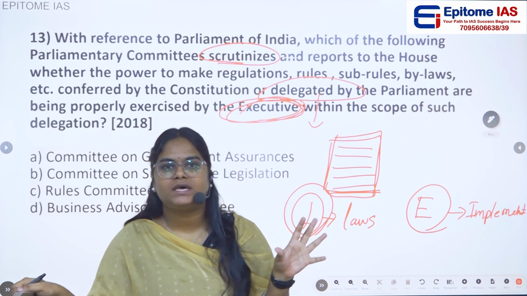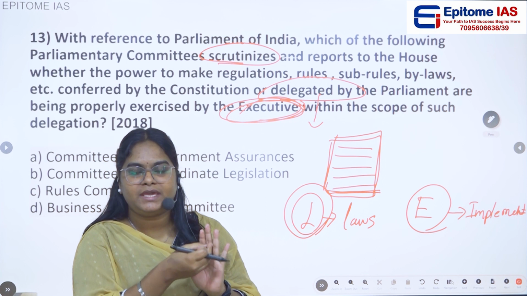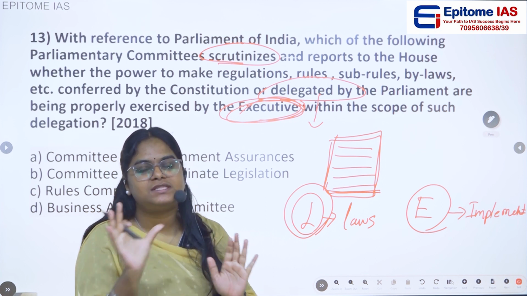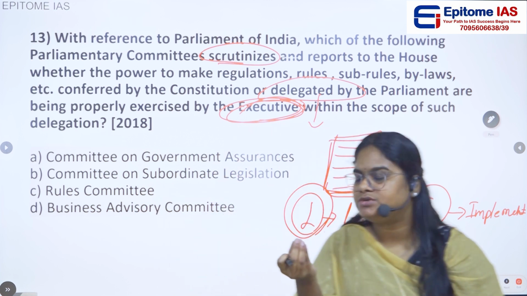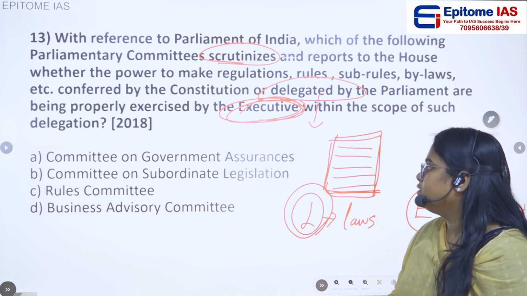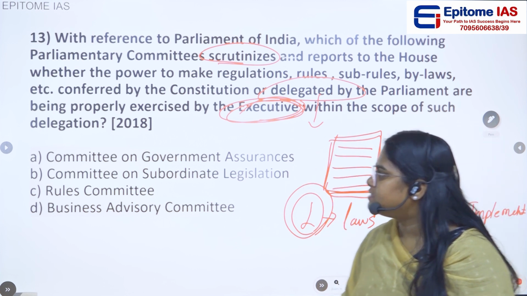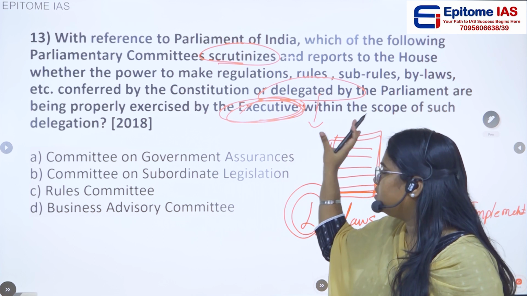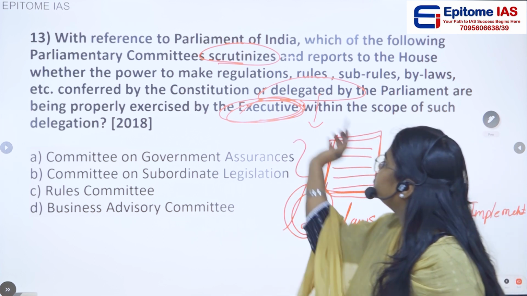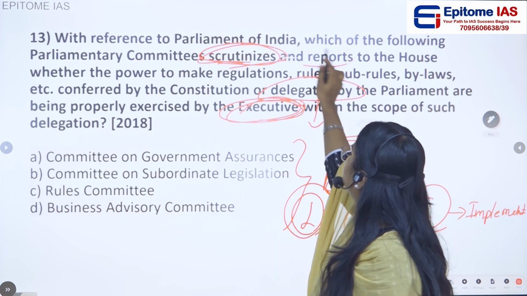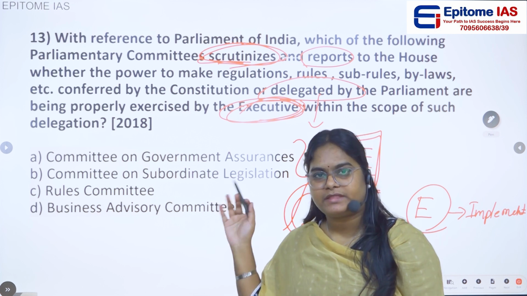So in this case, parliament itself is giving some power to the executive to make certain parts of legislation. We call this delegated legislation or subordinate legislation. What they are asking in the question is which of the following committees scrutinizes and reports on the power to make regulations by the executives.